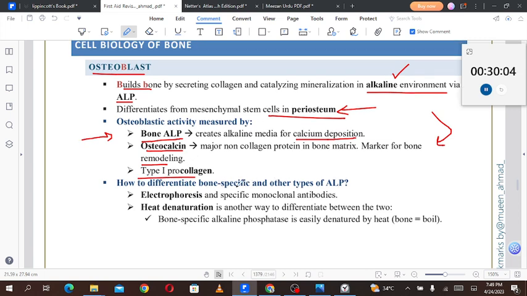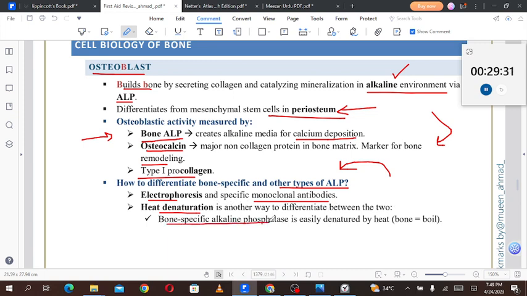How do we differentiate bone-specific from other types of alkaline phosphatase? We can check the level of GGT, or do electrophoresis and use specific monoclonal antibodies to check whether the ALP is coming from the bone or from other sites. Heat denaturation is another way to differentiate between the two.